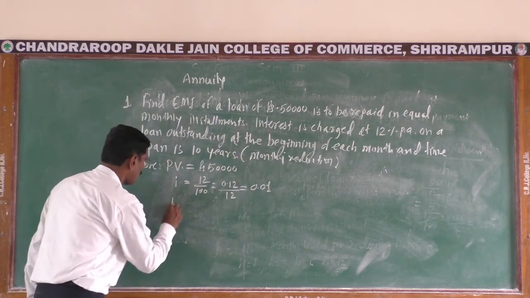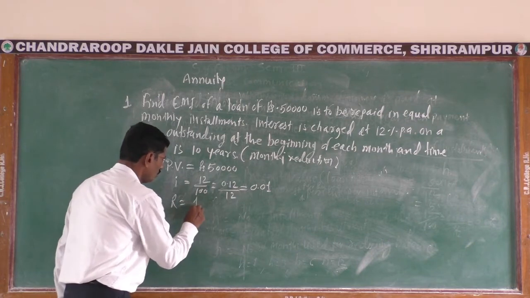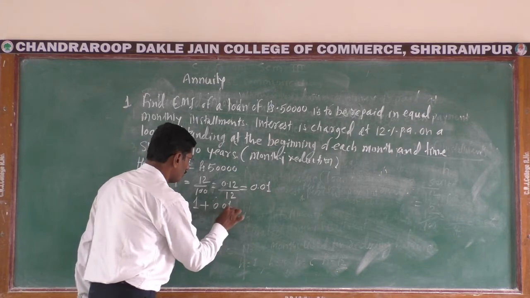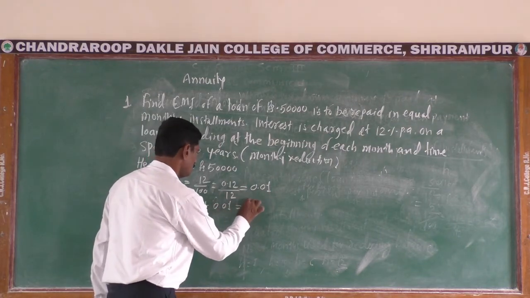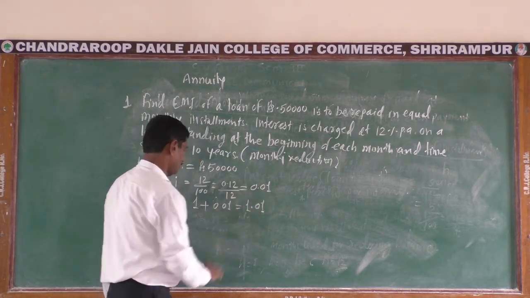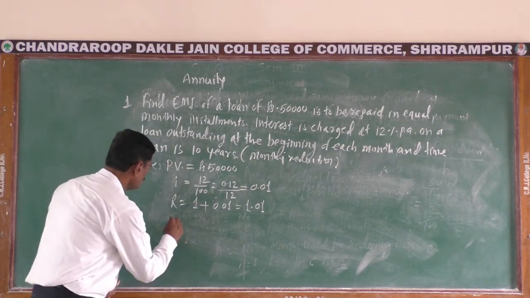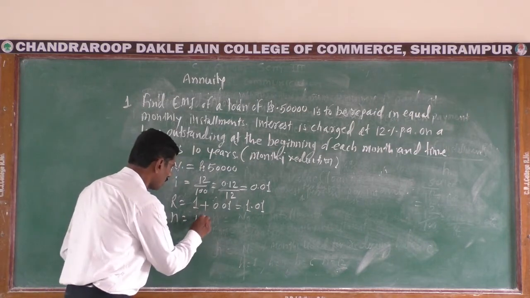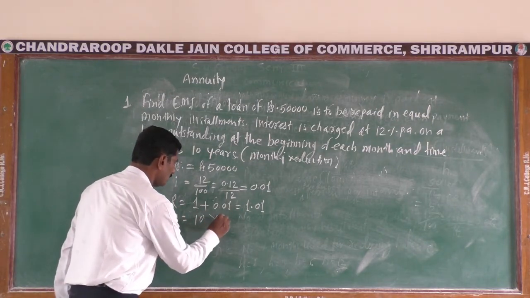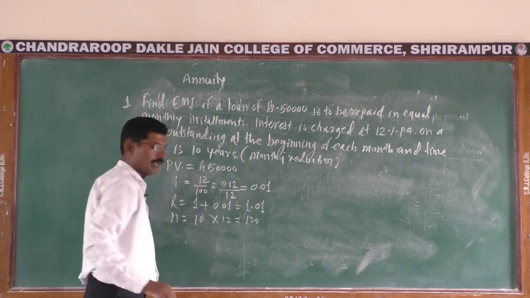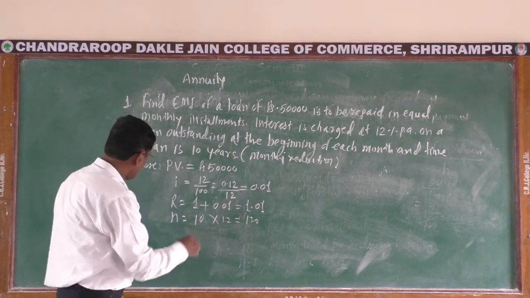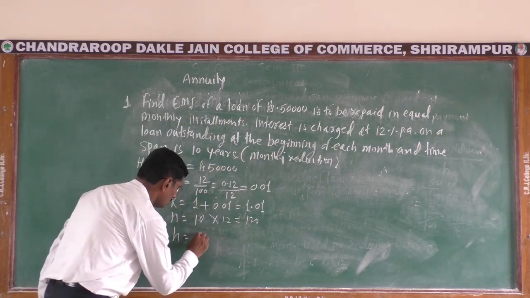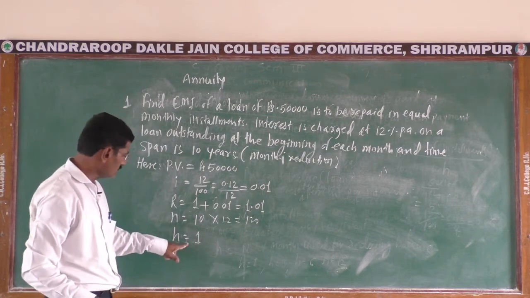Then here R is equal to 1 plus I, the rate of interest per rupee per month, that is 1.01. Here N is equal to number of installments. There is a span of 10 years, it means 10 into 12, that is 120. And here H is equal to 1 because the number of months used for reduction is monthly reduction.